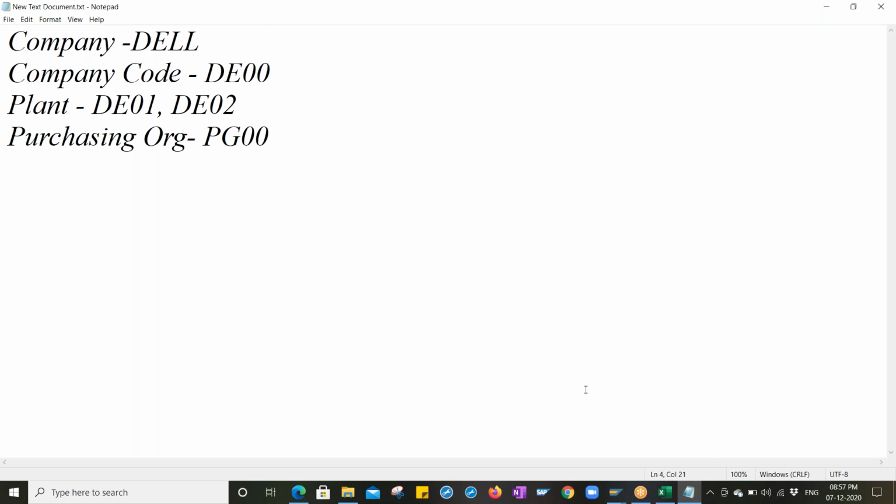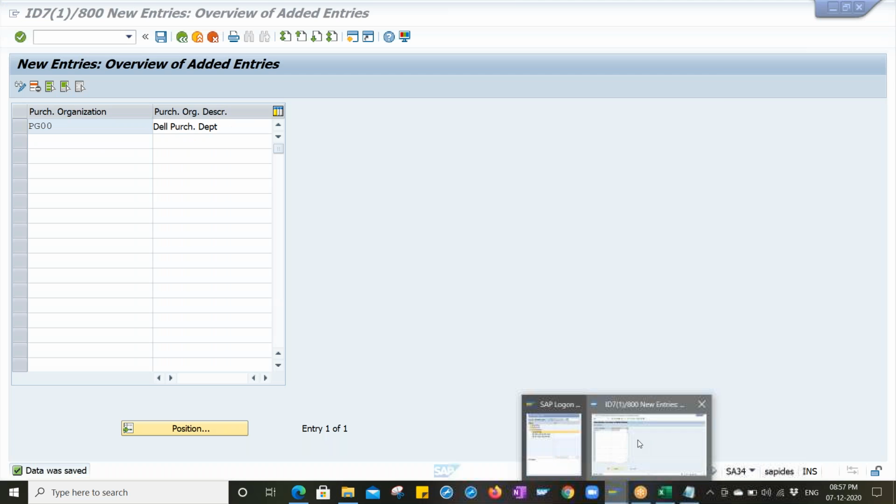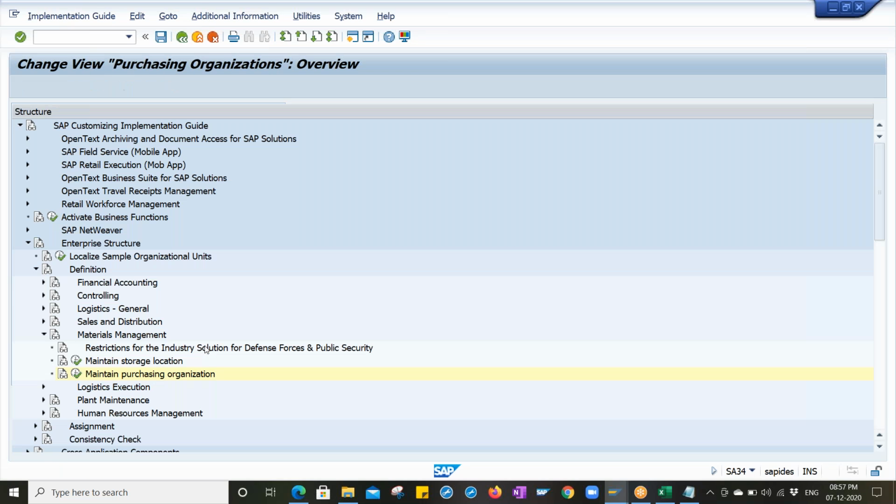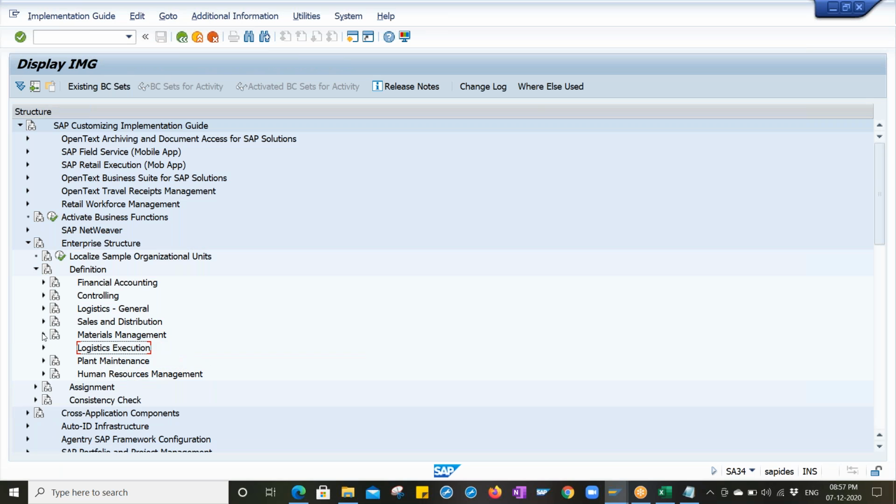And purchasing organizations we can create in any number, as I told you. Suppose you went for an implementation project and they have 100 plants, and they told you that for each plant there is one purchasing organization, then 100 purchasing organizations, right? The same way only. Done.